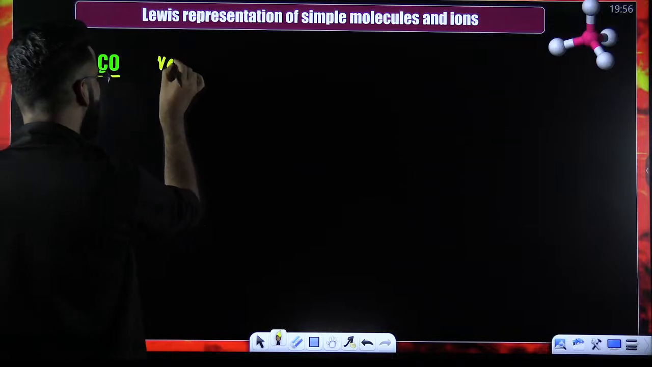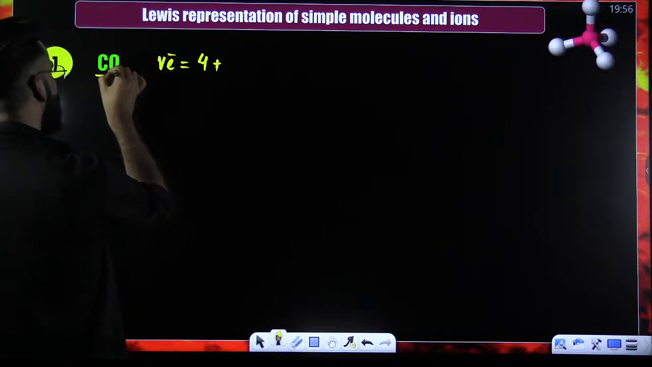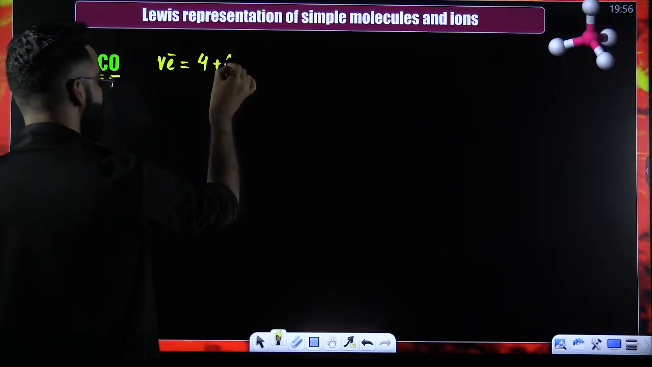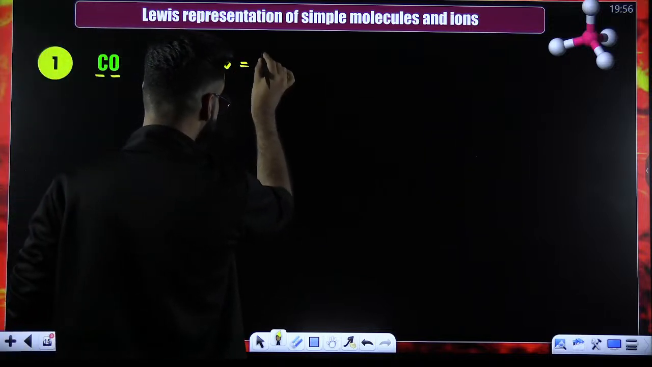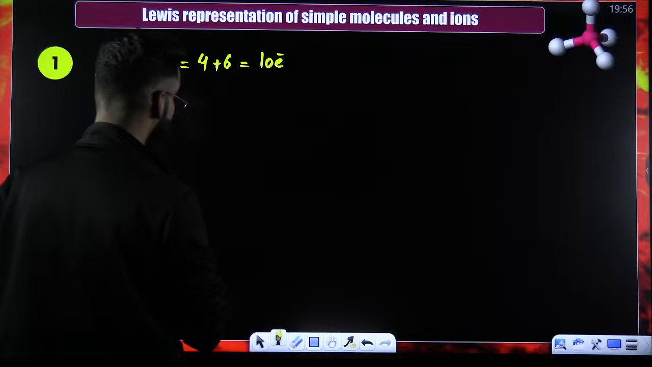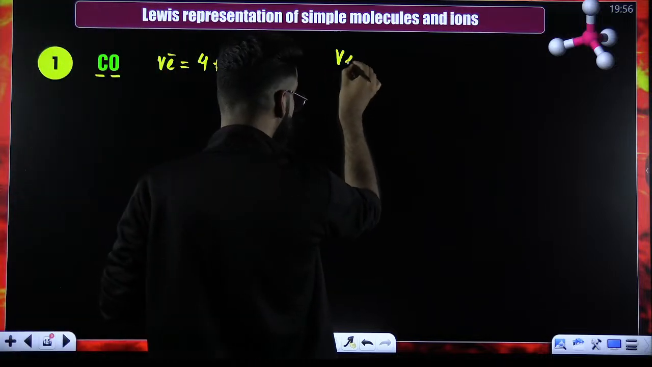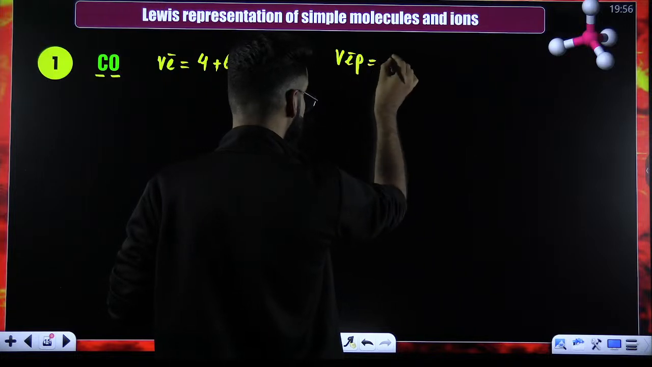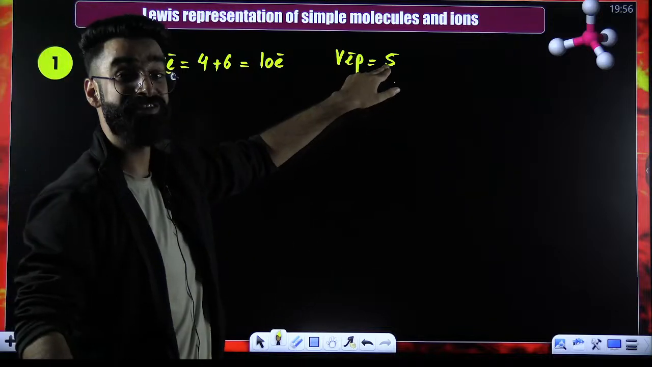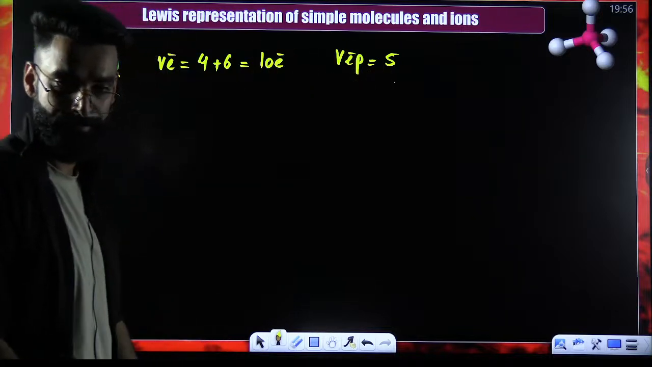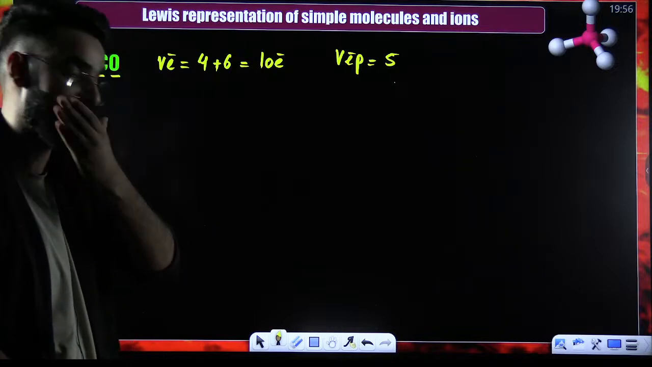Tell me how many valence electrons are there with carbon? 4. How many valence electrons are there with oxygen? 6. Now, how many total valence electrons do you see here? 10. If there are 10 valence electrons in total, how many valence electron pairs do you see? 5. 5 valence electron pairs means 10 valence electrons. So there are in total 5 valence electron pairs, right?